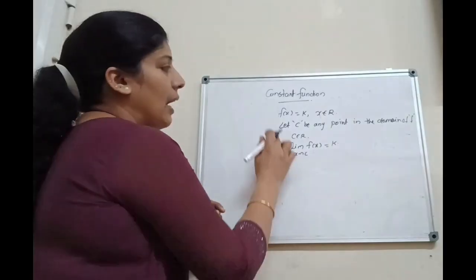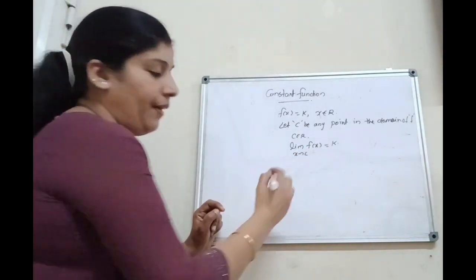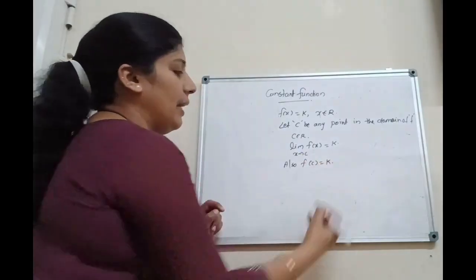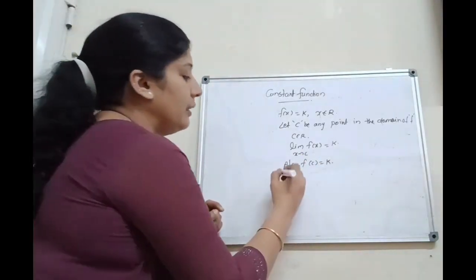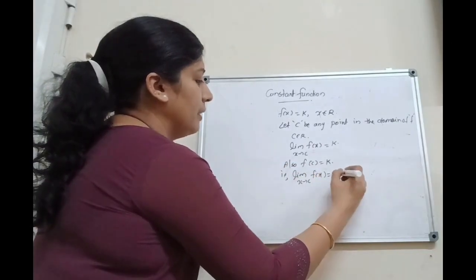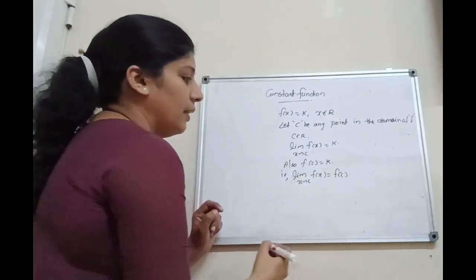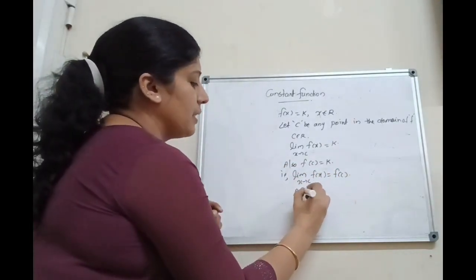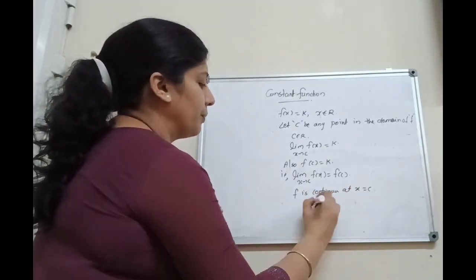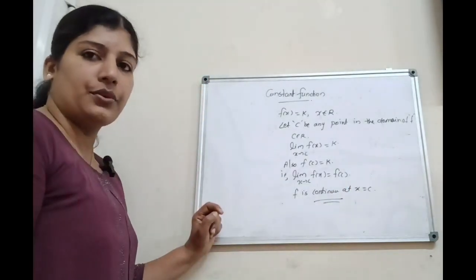Next, we can check at x equal to c, what is the value of f of x? Here also f of c is equal to k itself because it is a constant function. That is, limit x tends to c, f of x equals f of c. That means the function f is continuous at x equal to c. That is, the constant function is a continuous function.